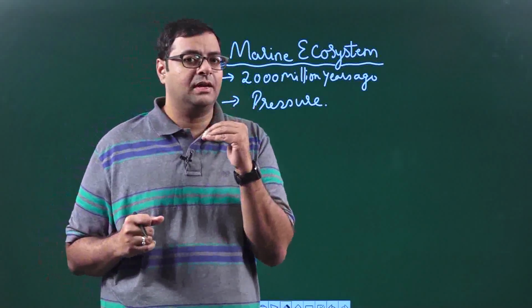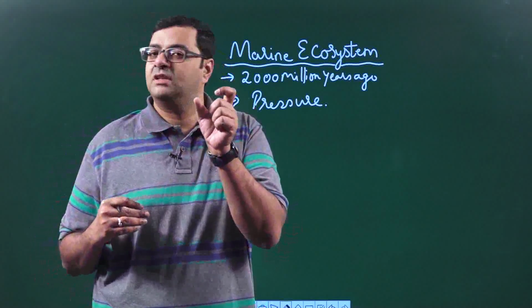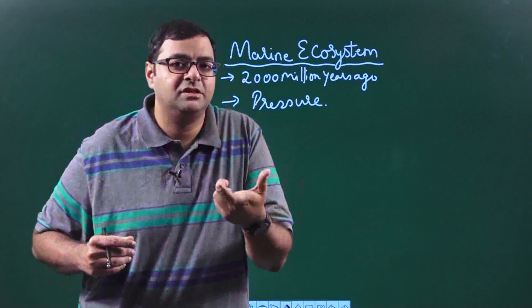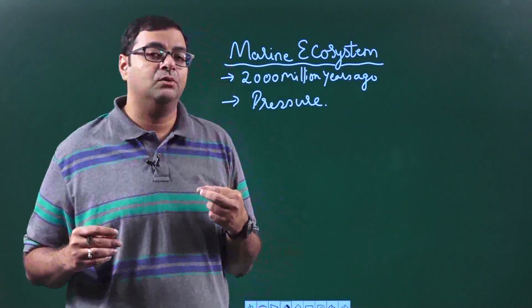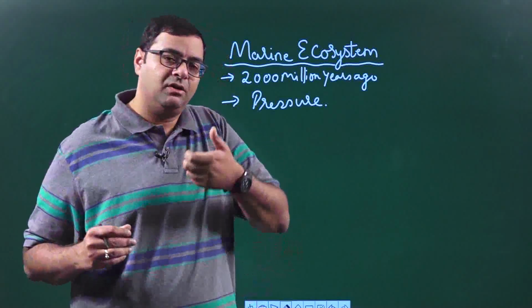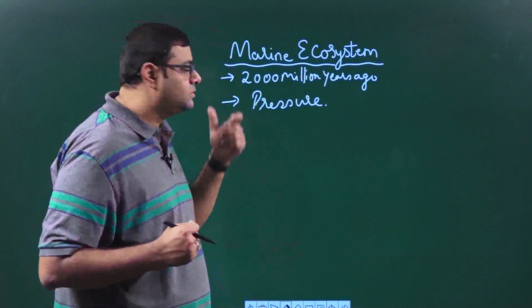The marine organisms make sure that a little amount of air is left in the lungs, which is sufficient for them to breathe. That is how they actually swim, which we are going to discuss in the later part of the chapter.